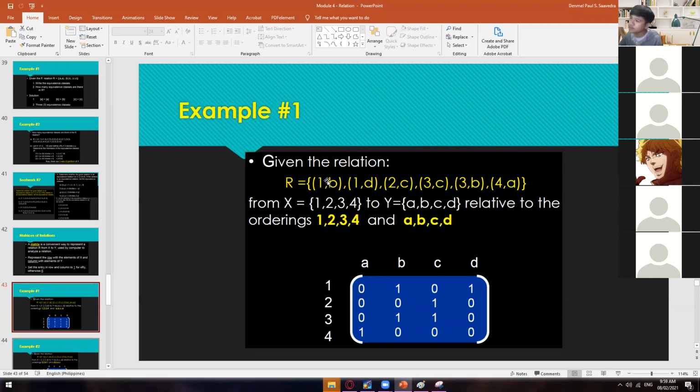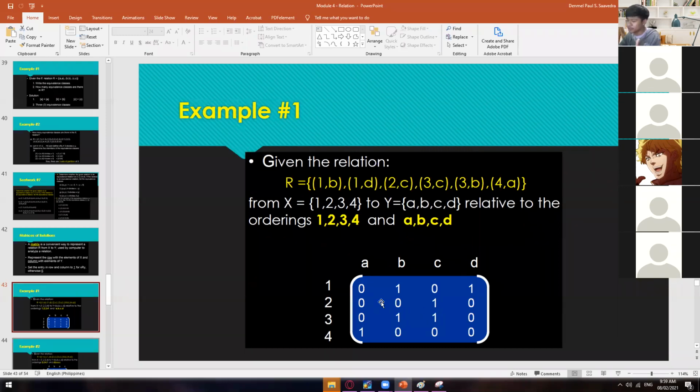Since right here we have 1B, just look at the 1B coordinates and put there 1. We have 1B, wherein they are in relation with each other, so just make this one 1. And then we have 1B, so make this 1. And then we have 2C, so make this 1 also. And then we have 3C, and then 3B, and then 4A. And then no more. That's it.